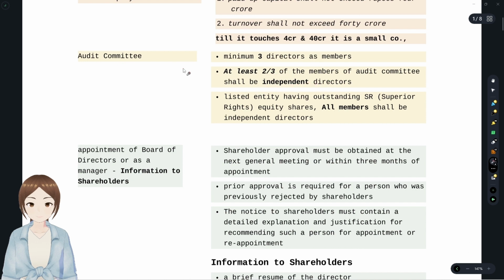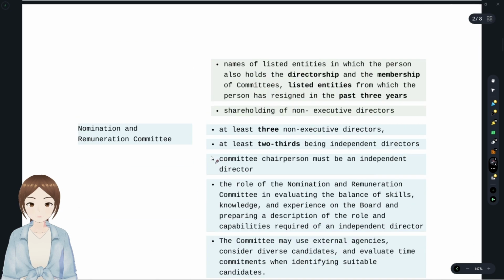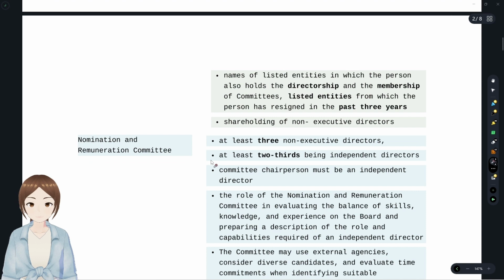For an audit committee, we'll see another criterion. A listed entity having outstanding superior rights equity shares, all the members shall be independent. This is the old one only, so it's easier to remember. Audit committee: minimum 3 directors, at least 2/3 shall be independent directors, and for entities having SR rights, all members shall be independent.